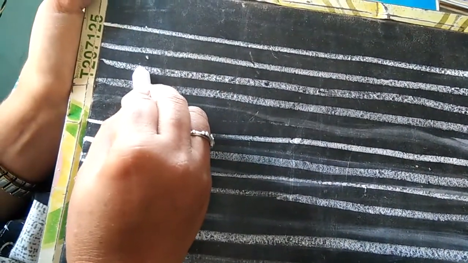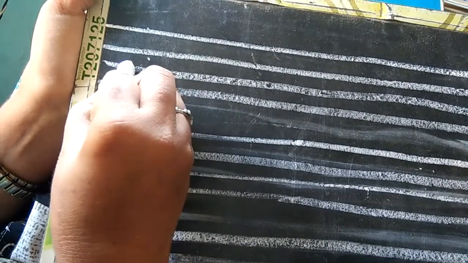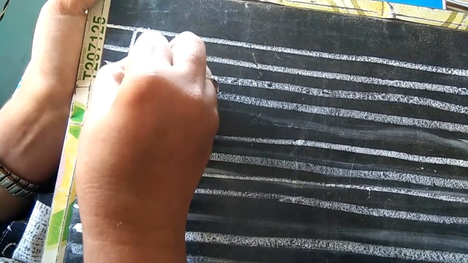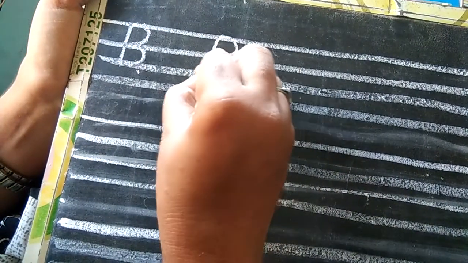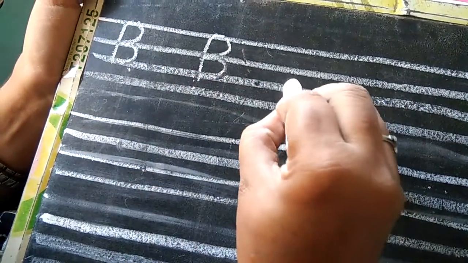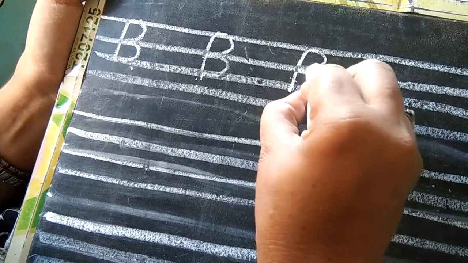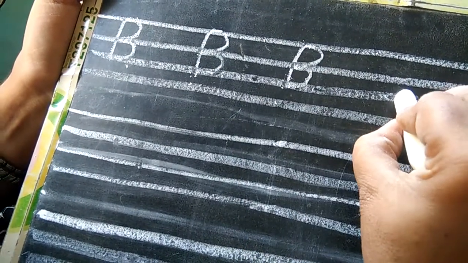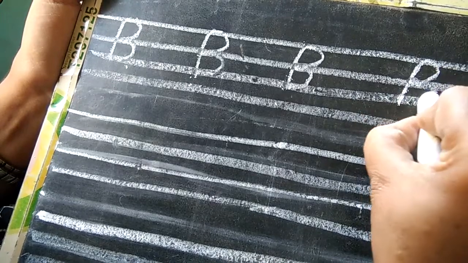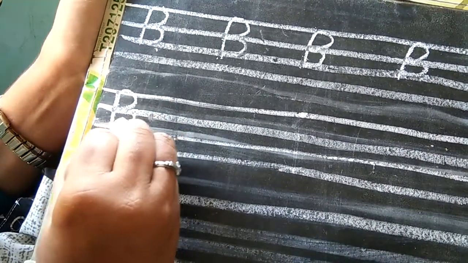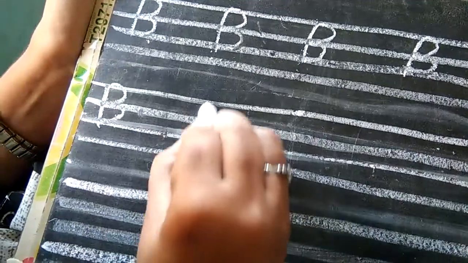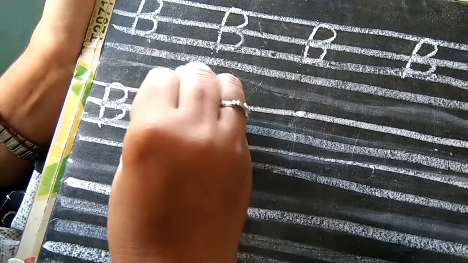Now let us learn in 4 lines. 1, 2, 3. These are 3 lines. And from 3rd line you have to go straight up and bumpety bum, B. B for ball. B for banana. B for bell. B for basket. B for butterfly. 1, 2, 3 from 3rd line. Don't write here in between.